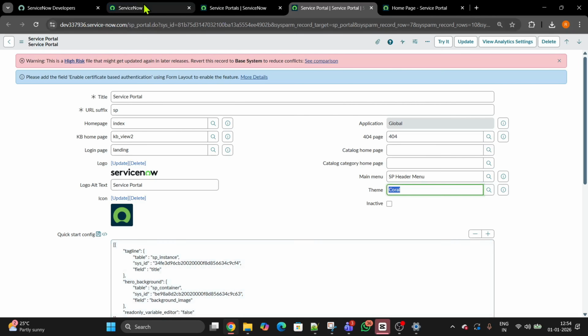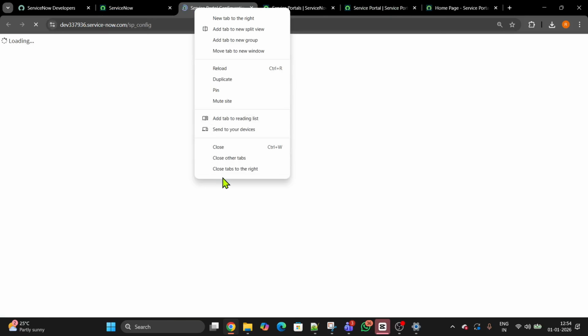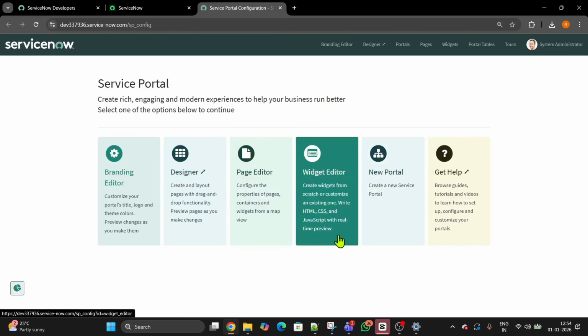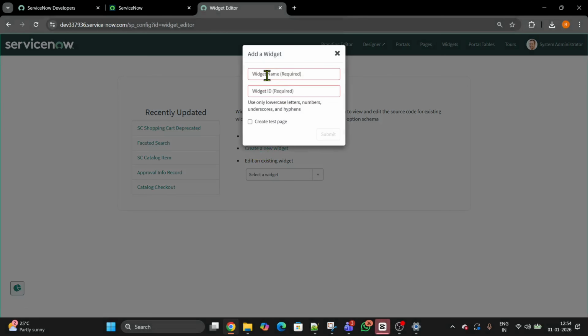Let's go back to our ServiceNow. Type here service portal. Click on the portal homepage configuration and let me close everything to the right. And here, first I'm going with create widget. So what is a widget? A placeholder that holds your information. It could be your report, dashboard, your data of the table. We can bring all this together going forward in this series. So we're going to create a new widget, and for my widget name I can put homepage. Good. Let's put homepage.